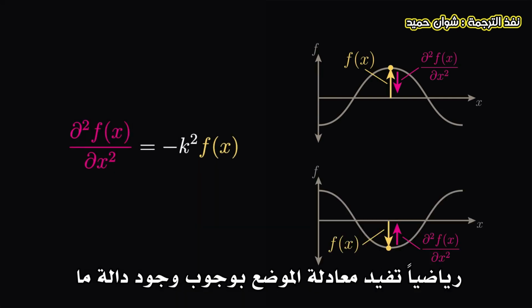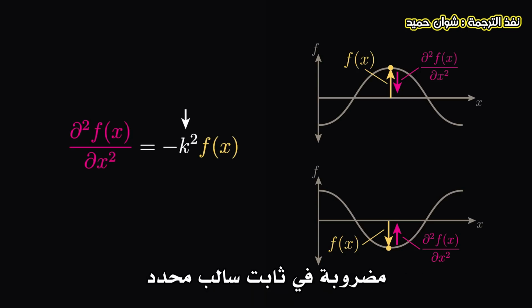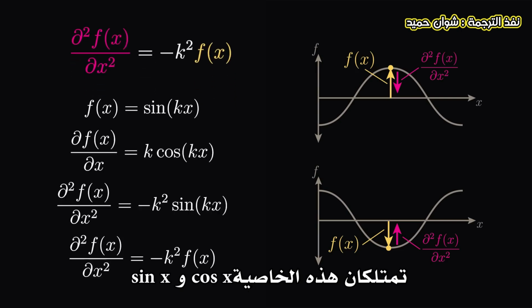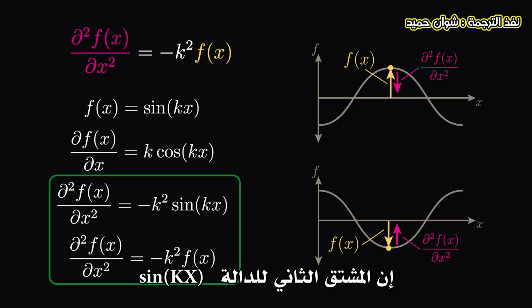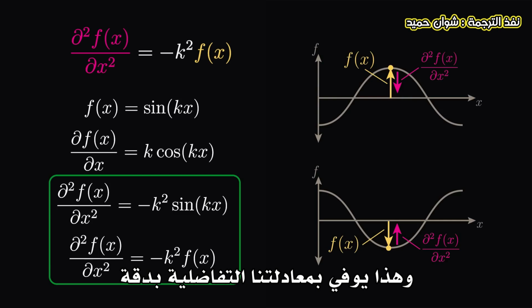Mathematically, the position equation says that f should be some function of x that, when differentiated twice, is equal to itself times some negative constant. Both sine and cosine have this property. The second derivative of sine of k times x is equal to minus k squared times the original function sine of kx, exactly satisfying our differential equation.